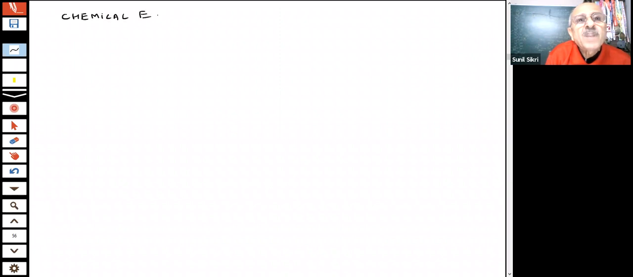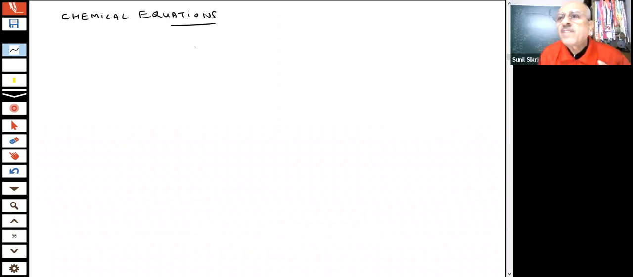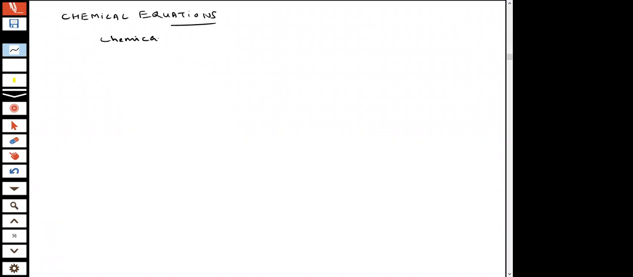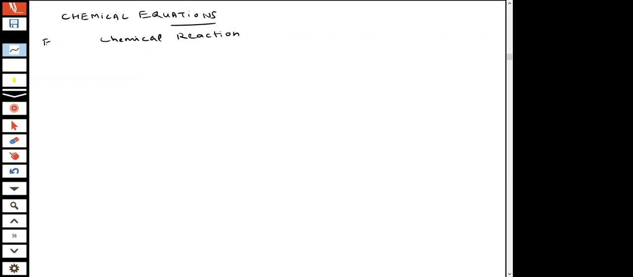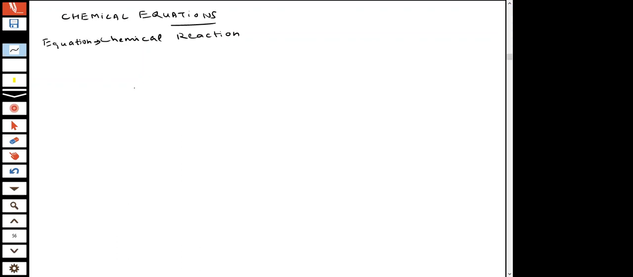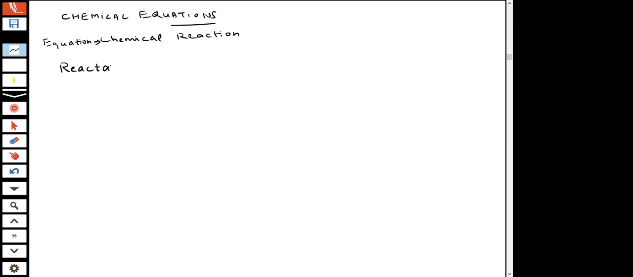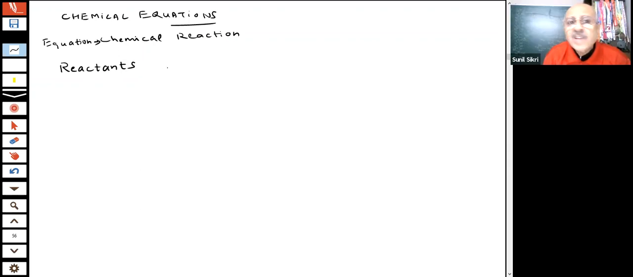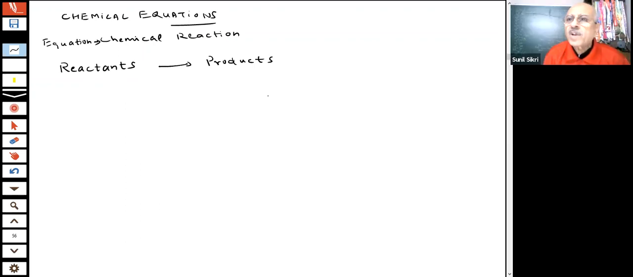Chemical equations. Student, in maths, you do equations. In chemistry also, we will write equations for these reactions. What is a chemical equation? A chemical equation is an equation of the chemical reaction. How do I say chemical reaction? You told me, sir, there are reactants, reactants which react to form products. Now we are talking of reactants and products.